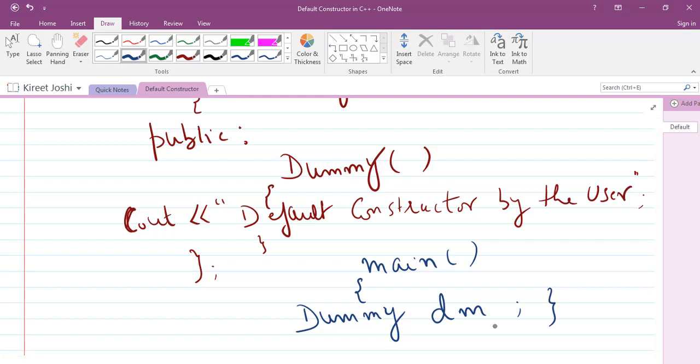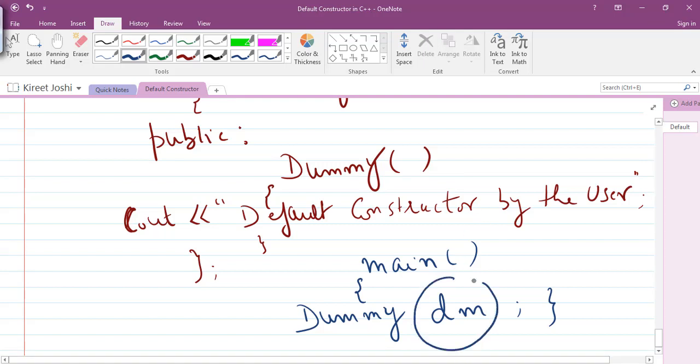It is invoked as soon as you create the object. That's why we have given it the name constructor, to construct. So as soon as this object is created, the compiler will check whether there is any constructor that has been defined by the user.